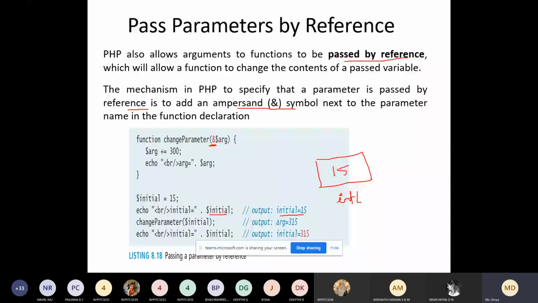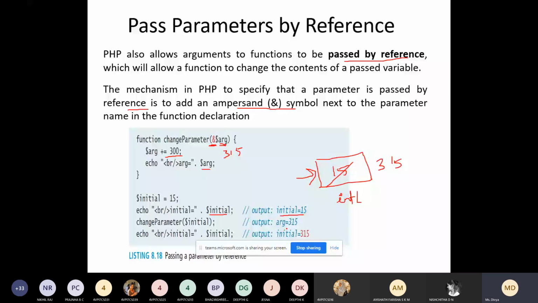Okay, you are passing the parameter by reference, and here you are adding 300 to that, so it will become 300 plus 15, it will become 315. Since you are passing it by address, whatever value is there will be changed to 315, because you are pointing to that address.